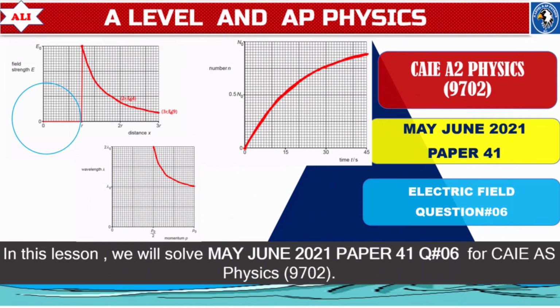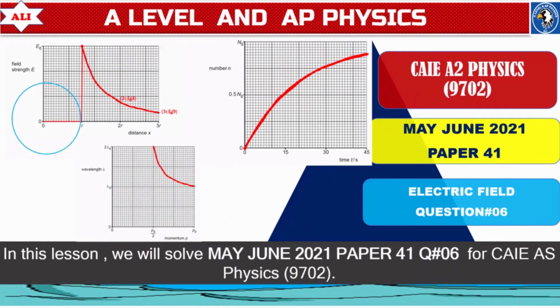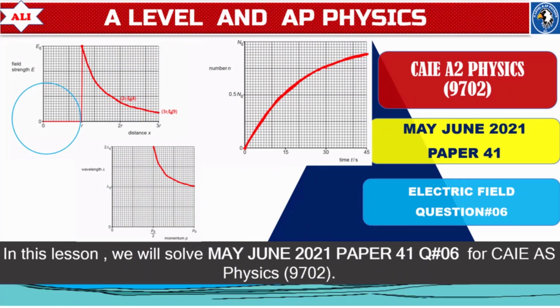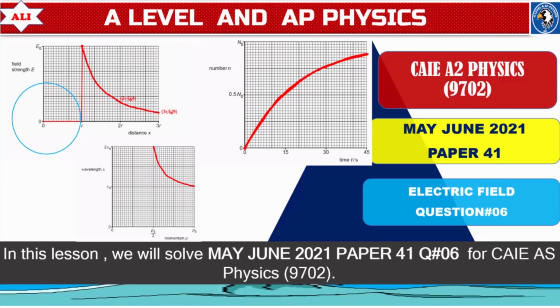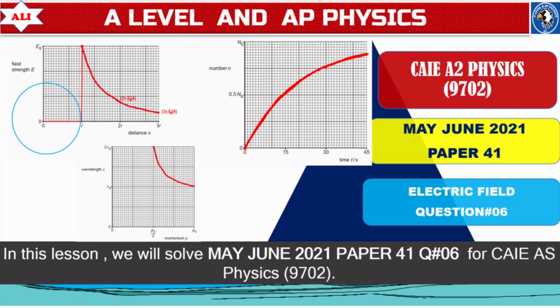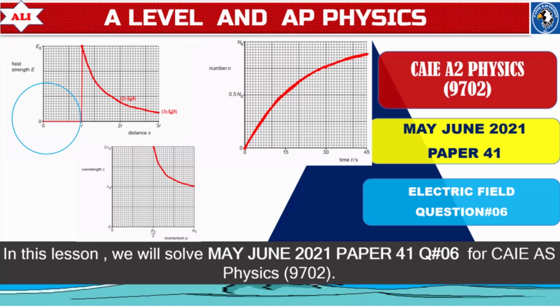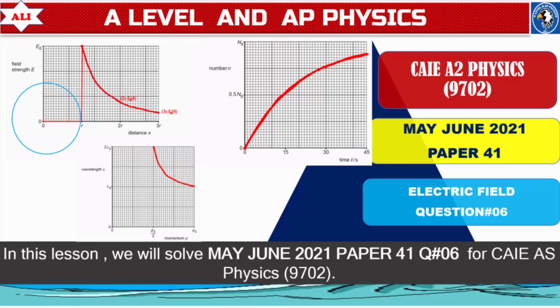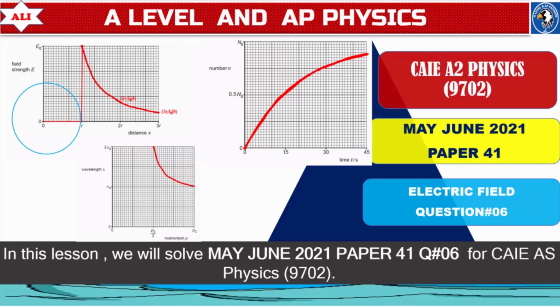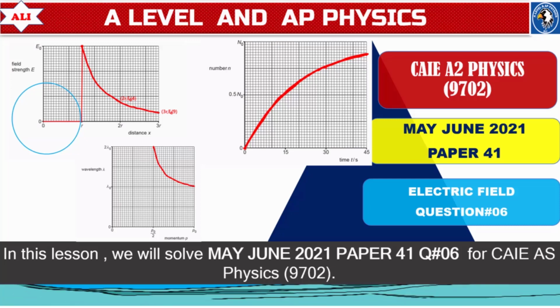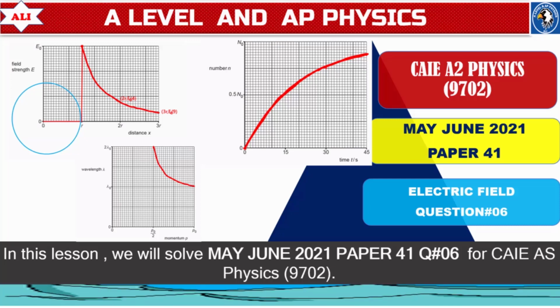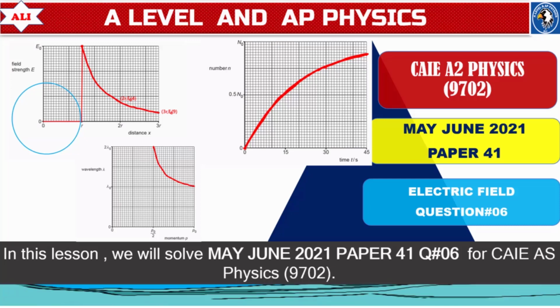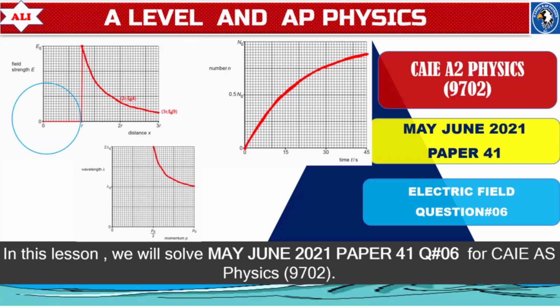Welcome to A-Level and AP Physics. In today's lesson, we will discuss a typical type of question on electric field from May-June 2021, paper 4.1. In this lesson, we will discuss how to sketch electric field against distance for an isolated metal sphere. I will also explain how to sketch de Broglie wavelength of a particle against its momentum. At the end of the video, we will also discuss how to sketch the number of daughter nuclei against time.